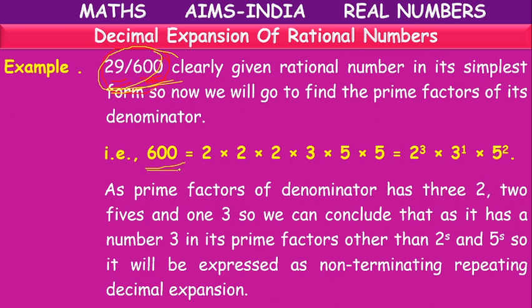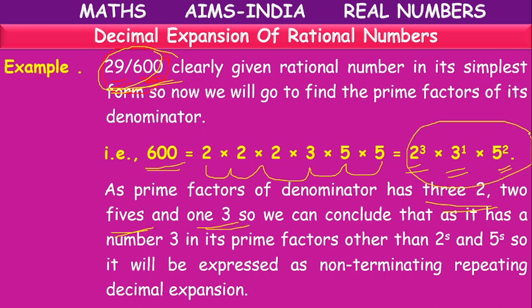We take the denominator and write the factors of 600. We get 2 cube, 3 power 1, 5 square. It means the denominator has three 2's, one 3 and two 5's. Here, along with 2 and 5, another factor is there.